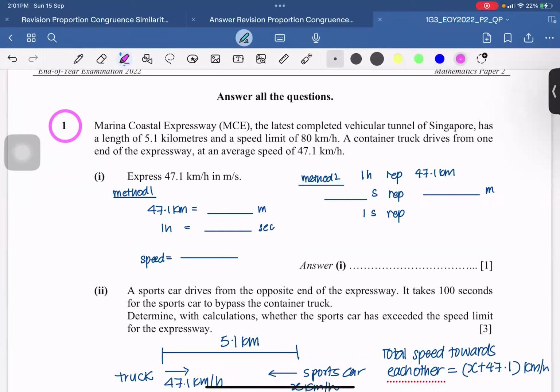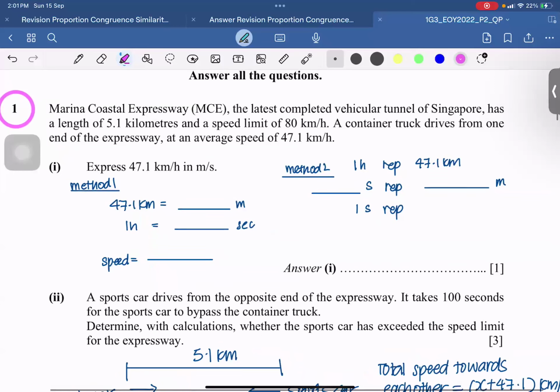Okay, today we are going to go through 2022 paper 2, set 1. Now there has been a request to go through question 1, 2, and question 5. So I'll start with these few questions first.